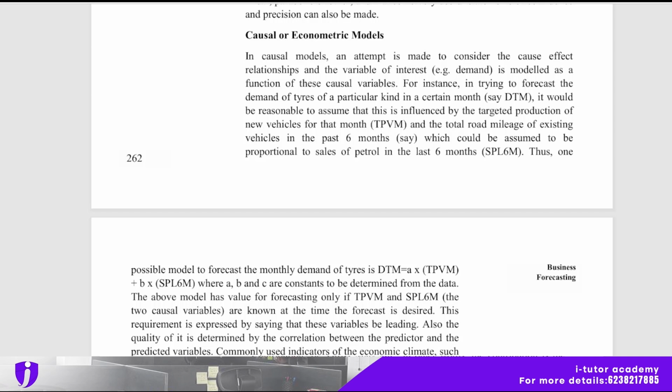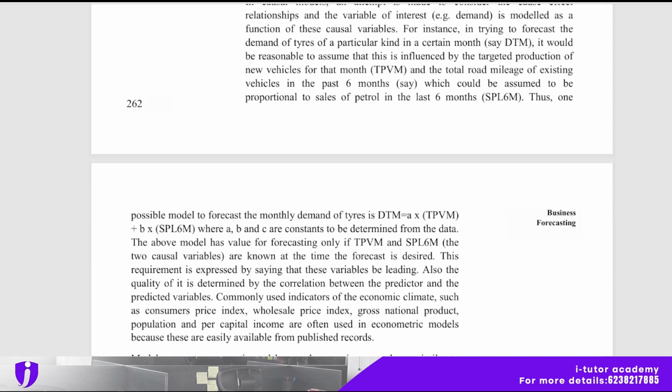For instance, in trying to forecast the demand for tires of a particular kind in a certain month, it would be reasonable to assume that this is influenced by the targeted production of new vehicles for that month, and the total road mileage of existing vehicles in the past 6 months, which could be assumed to be proportional to sales of petrol in the last 6 months. Thus, one possible model to forecast the monthly demand of tires is like this.